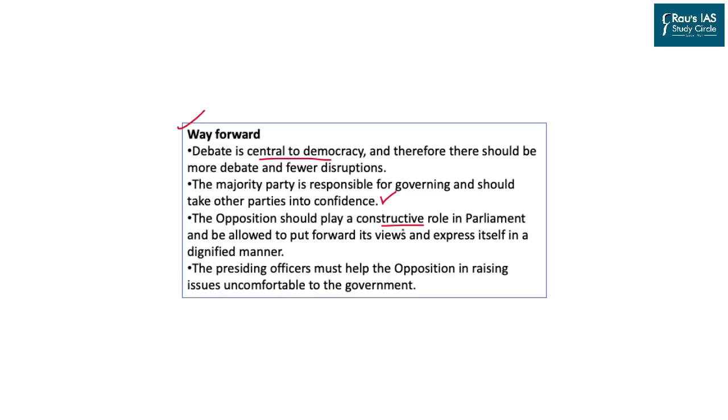And lastly, the presiding officer must also help the opposition in raising issues uncomfortable to the government. In most cases, what we find is that when there is an issue which is not acceptable to the government in the public sphere, the government either does not allow that to be raised in the parliament, or if it allows that to be raised, the Speaker or the presiding officer takes the side of the government and denies the basic right to speak to the member of parliament for further discussion on the controversial issues.